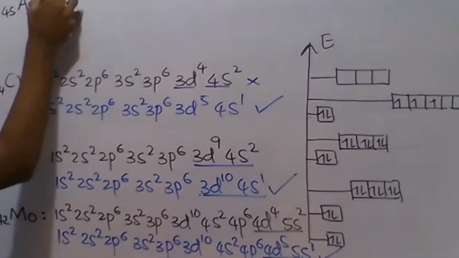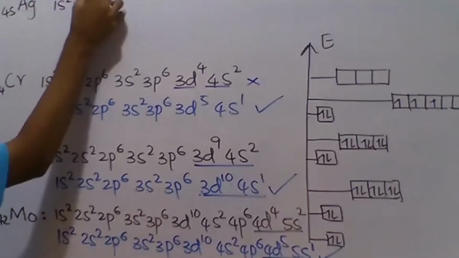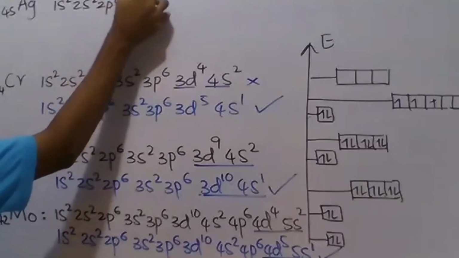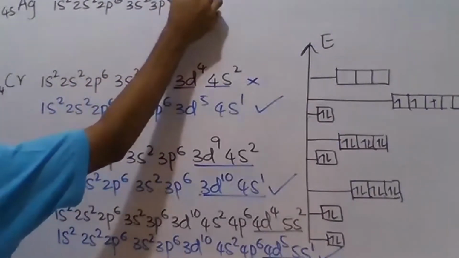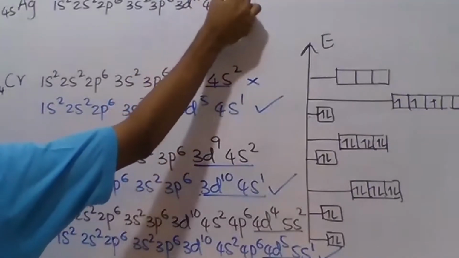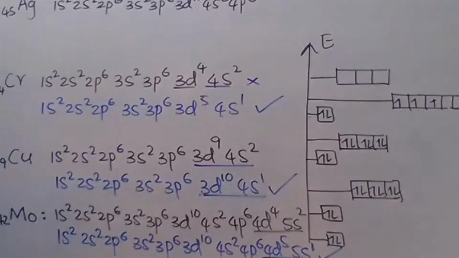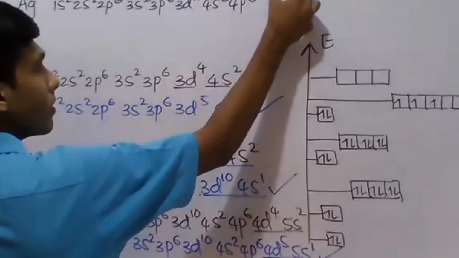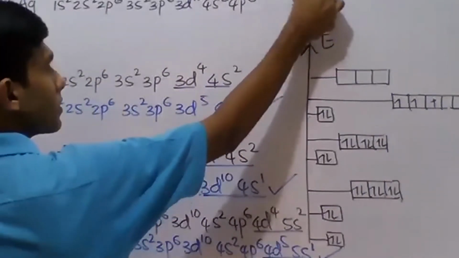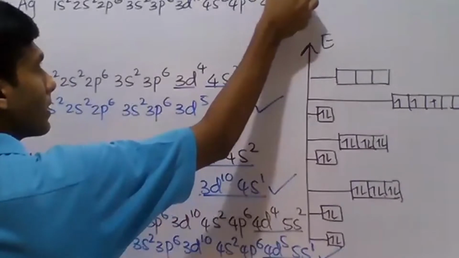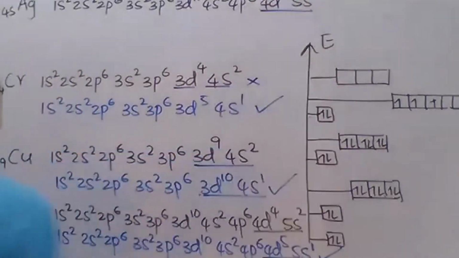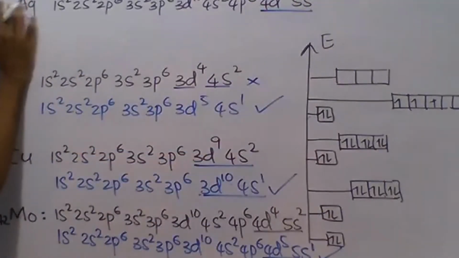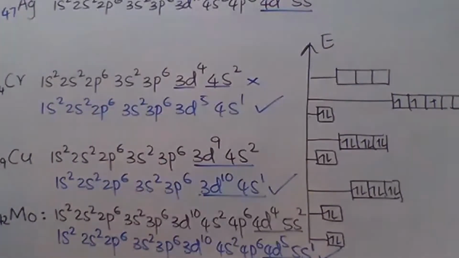The expected configuration of silver: 1s2, 2s2, 2p6, 3s2, 3p6, 3d10, 4s2, 4p6, 5s2, 4d9. That is the expected configuration. But again, this 4d10 is more stable, right? Now silver is 47, right?